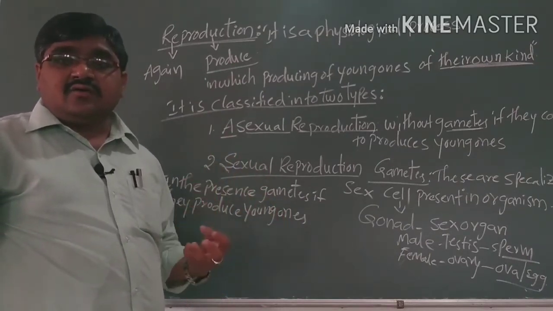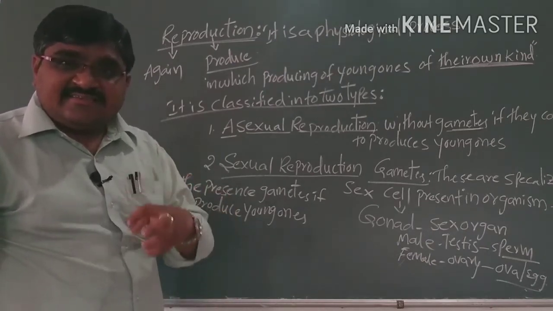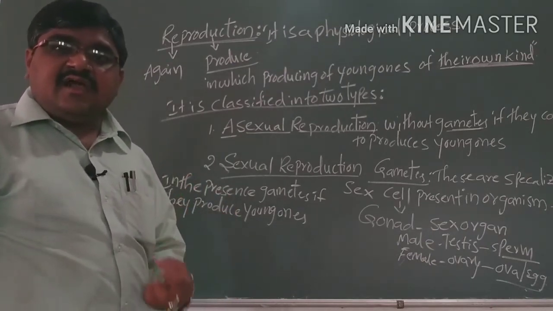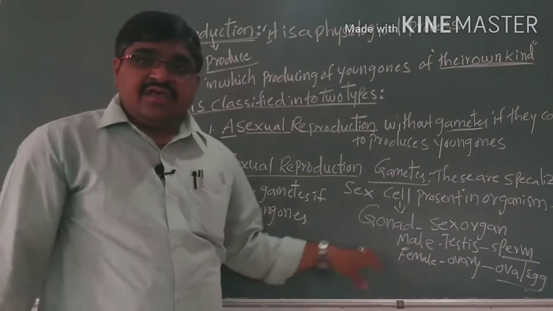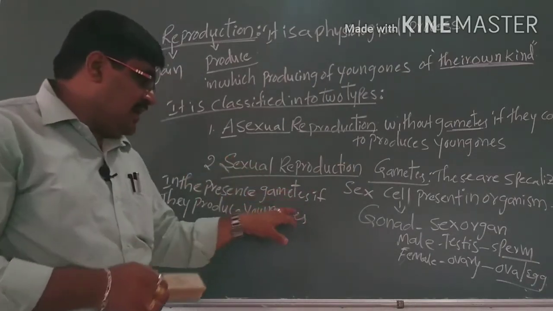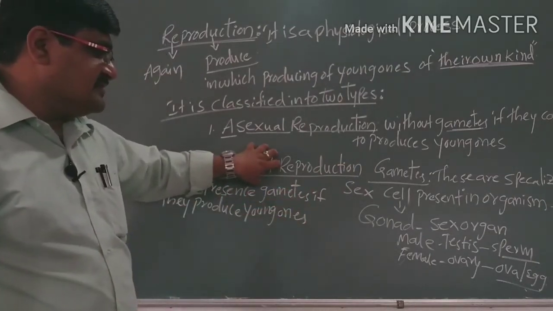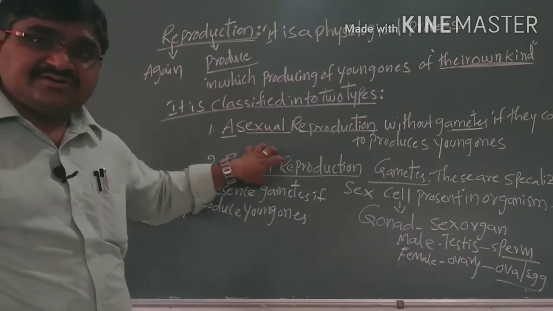Gonads are specialized sex organs. These sex organs produce the sex cells. These sex cells are helpful for fusion. When the male and female gametes are fused, young ones are produced. This type of process we call sexual reproduction.